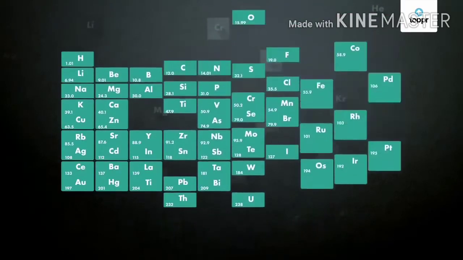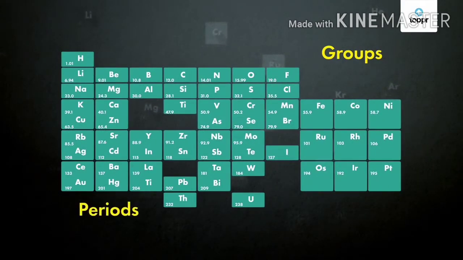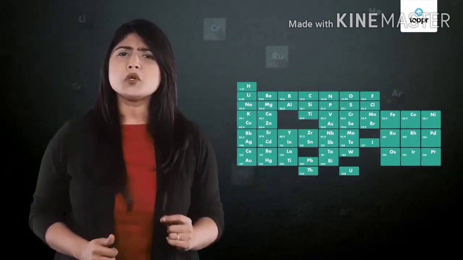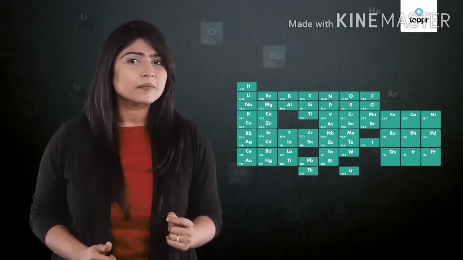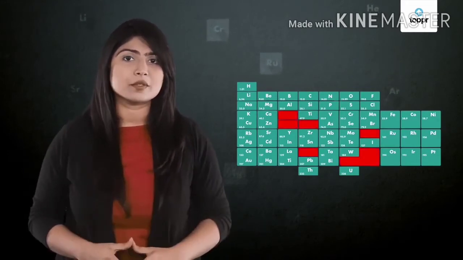Now let us have a look at the design of Mendeleev's periodic table. Can you see these vertical columns? They were called groups. Groups held elements with similar properties. These horizontal rows, on the other hand, were called periods. Here the elements can be seen arranged in a regular increasing order of atomic masses. Now, do you observe anything peculiar? Yes, you're right. There are some gaps in the table.